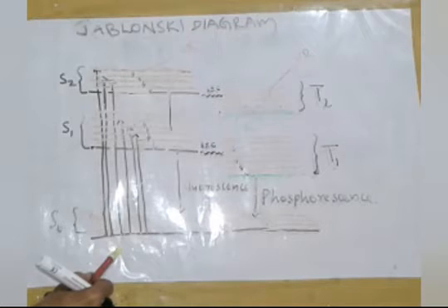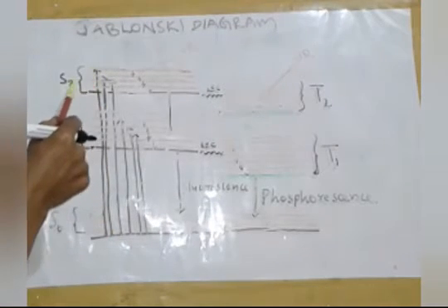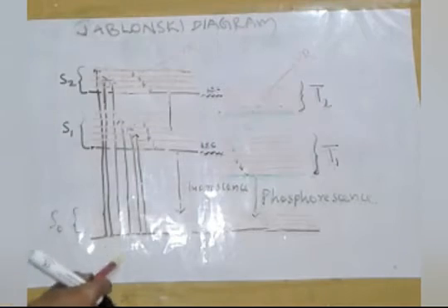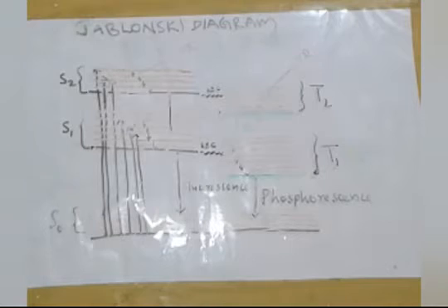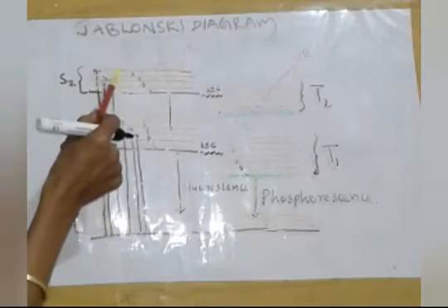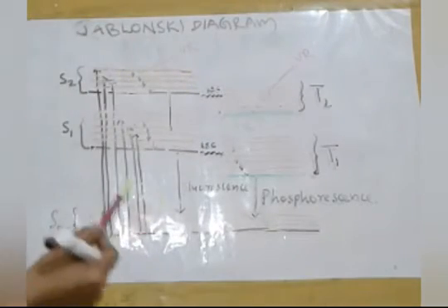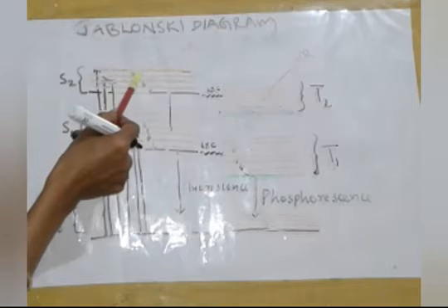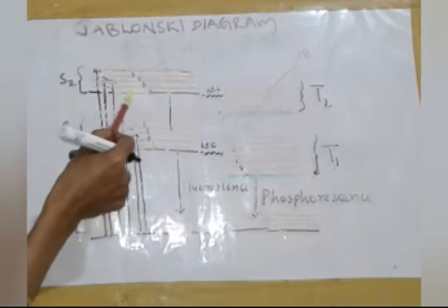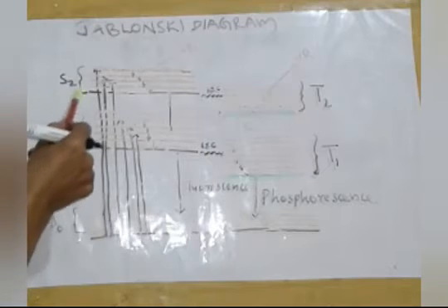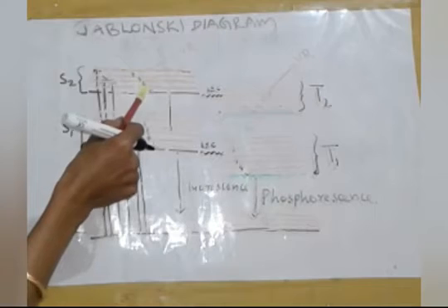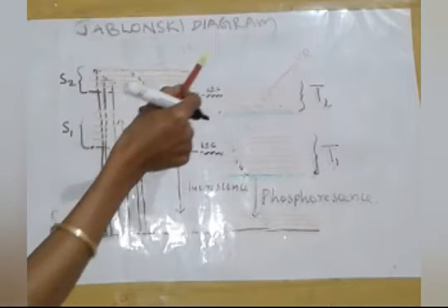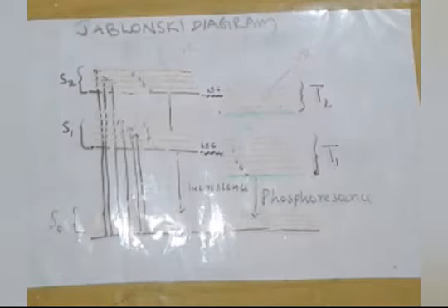Suppose a molecule is excited to the second excited electronic level by absorbing the radiation. Different molecules may acquire different vibrational energy within the S2 level, and these molecules in the higher vibrational energy levels release their energy in the form of heat and come to the lowest vibrational energy level of the second singlet excited state. This is known as vibrational relaxation.